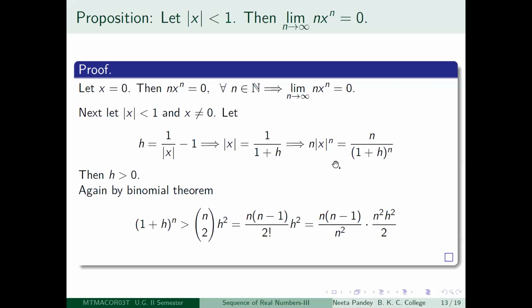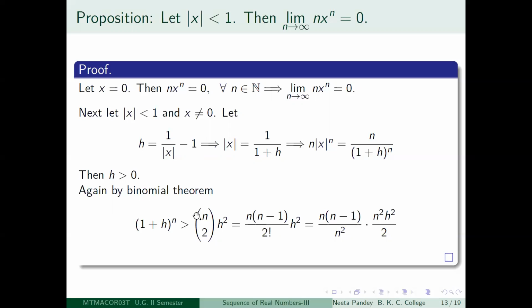So that is written here. To estimate that, we would like to get something dependent on n. Therefore, we look at the third term of the binomial expansion, because we will get something of the order of n squared there, and we will be able to manage. So let me say it precisely. By the binomial theorem, you will have 1 plus h to the power n is greater than n choose 2 times h squared, right? And that is equal to n into n minus 1 divided by 2 factorial times h squared, because n choose 2 just means this.